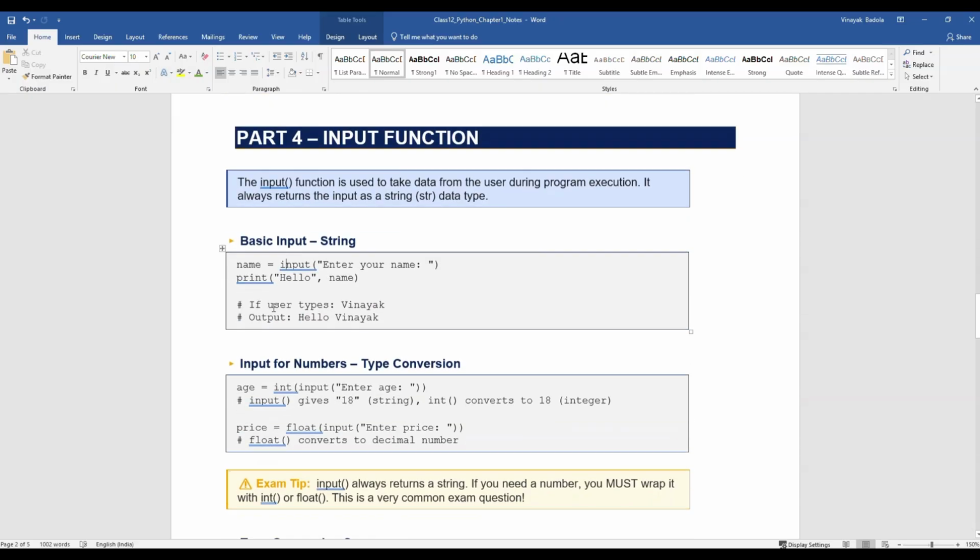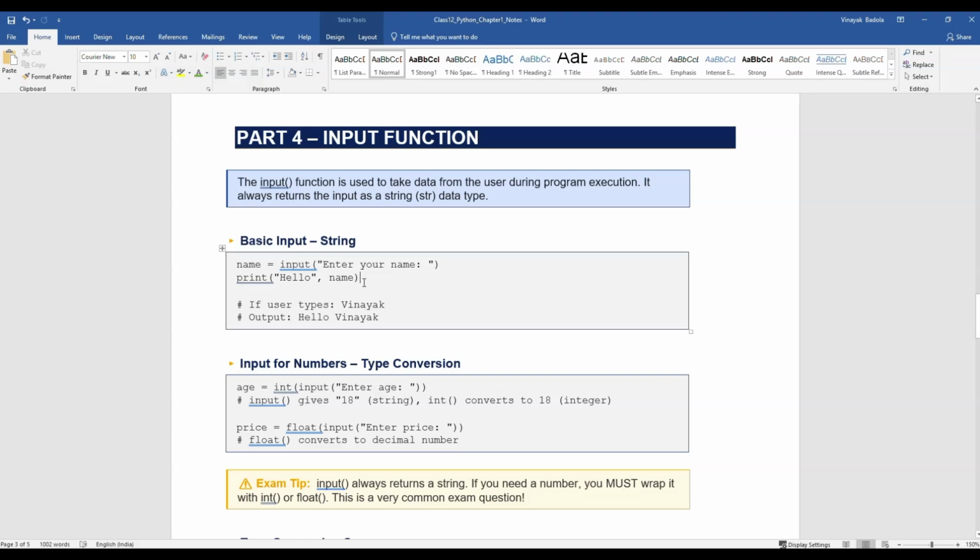But now, this is a variable which we have defined, name, then we have the input function, which is defined over here, input, and in the brackets, enter your name. That means when we print hello and then the variable, which is here, name,